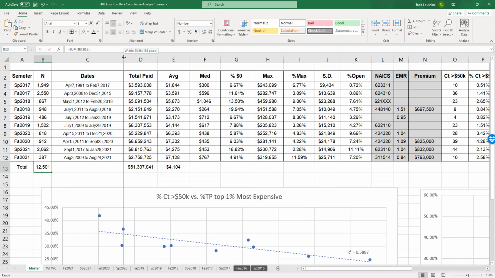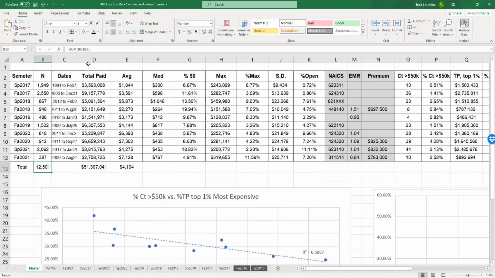I'm not sure what I'm going to do with those yet, but I put it in here for play time. The total paid for that particular data set, as you can see, is actually the third lowest in the last 5 years. I've got the overall averages, which we know are kind of crap. The medians, the percent of $0 claims, again, we've got a very low number. I had indicated that last week. We have the lowest number I've ever had. So that influences some of the overall statistics. Later on, it'll be nice.